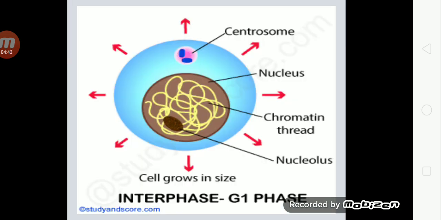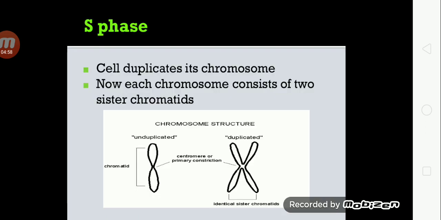Here you can see that in G1 phase, the genetic material of cell is present in loose thread-like form. This form is called as chromatin. After G1 phase, cells enter into S phase.